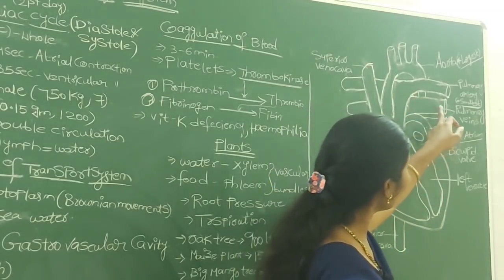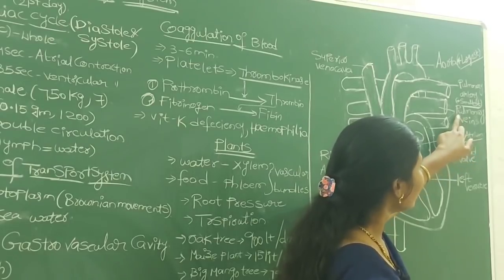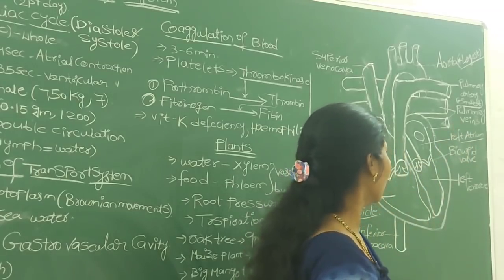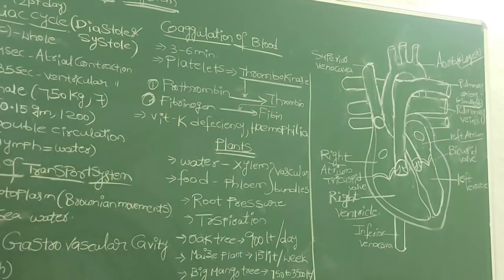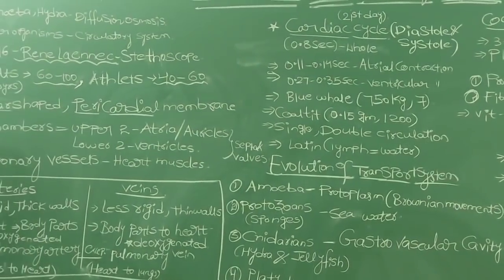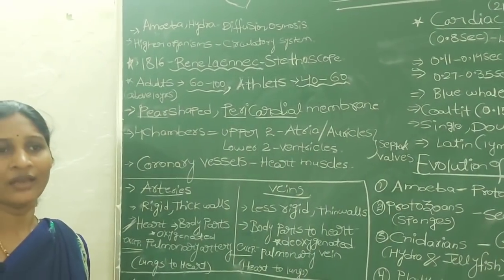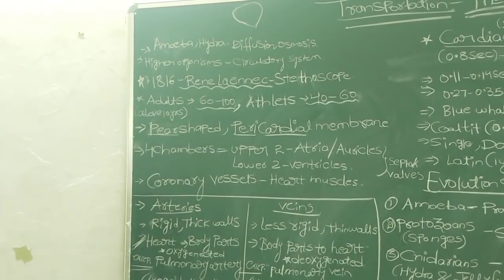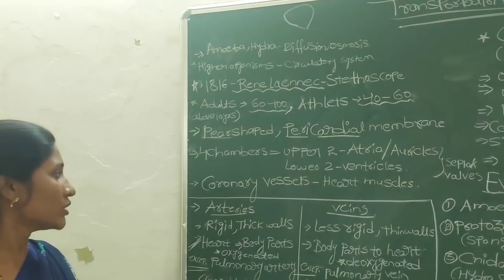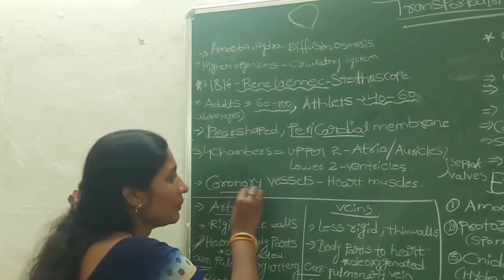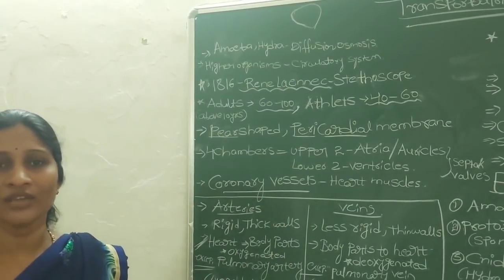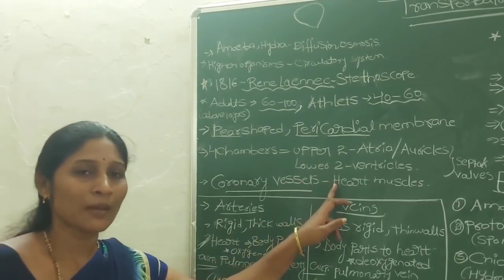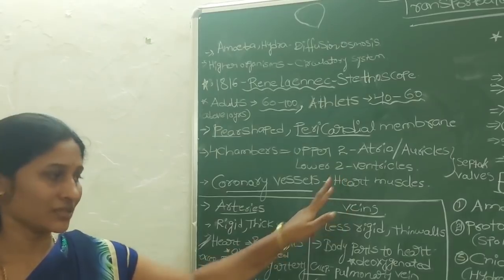And here these are the pulmonary veins. These two pulmonary veins carry oxygenated blood from lungs to the heart. And here one more type of blood vessel is present. Even all body parts need blood for their functioning. In the same way, the heart also needs blood for its proper functioning. Heart muscles also need blood. So to supply blood to the heart muscles, special blood vessels are present. Those we call coronary vessels. These coronary vessels are specialized to transport blood to the heart muscles.